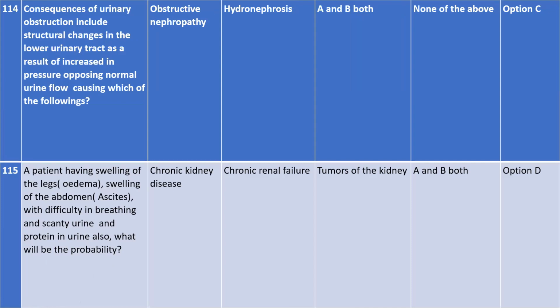The consequence, you all know what it means, right? Consequence of urinary obstruction include the structural changes in the lower urinary tract. That means there will be some structural changes in the lower urinary tract as a result of increase in pressure opposing normal urine flow, causing which of the following? So it will lead to obstructive nephropathy as well as hydronephrosis. So you know now what is hydronephrosis? What is hydronephrosis?